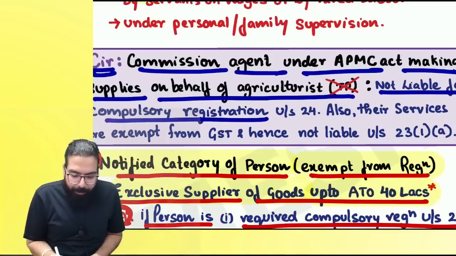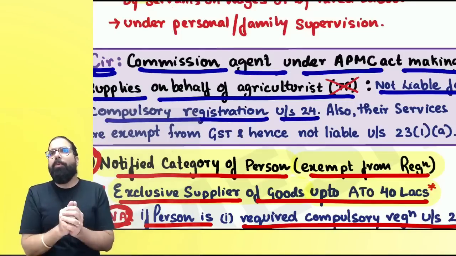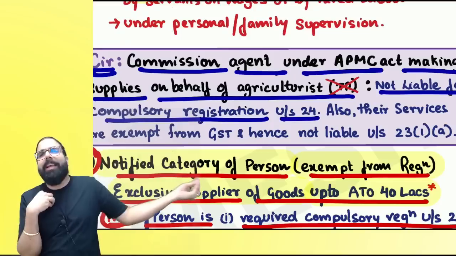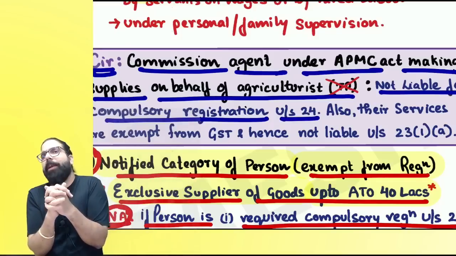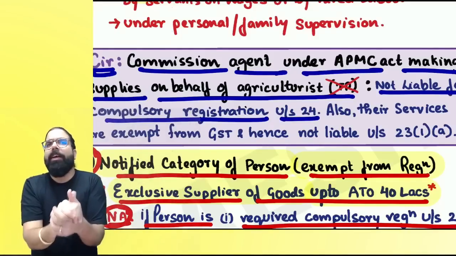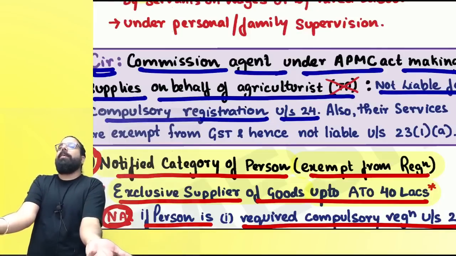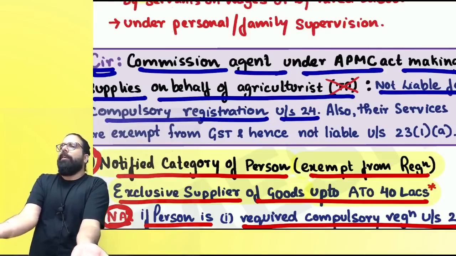Not liable for compulsory registration under section number 24. Are we clear, everyone? Now, moreover, when an APMC agent is selling, he is selling what? Agricultural produce. And on the commission on agricultural produce there is no GST. If there is no GST, he is not liable to register even if his commission exceeds 20 lakh rupees.